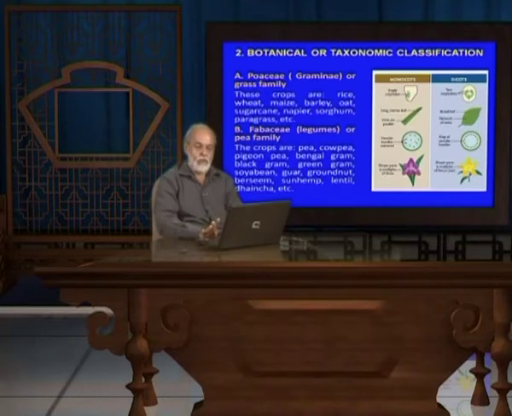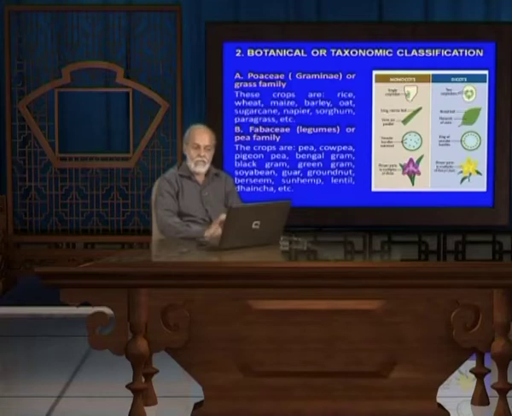This is the difference between monocot and dicot, and now we come to which plant species or crops belong to which family. Most of the grass family or the cereals belong to the Poaceae or Gramineae family. These crops are rice, wheat, maize, barley, oats, sugarcane, napier, sorghum and paragrass.